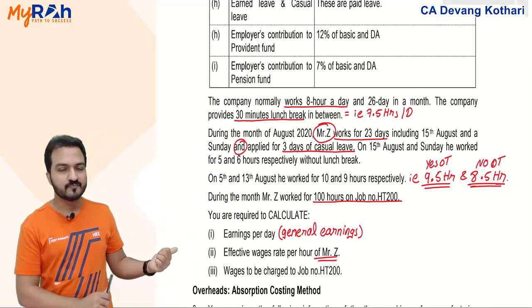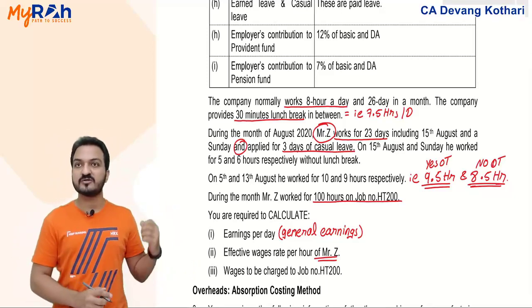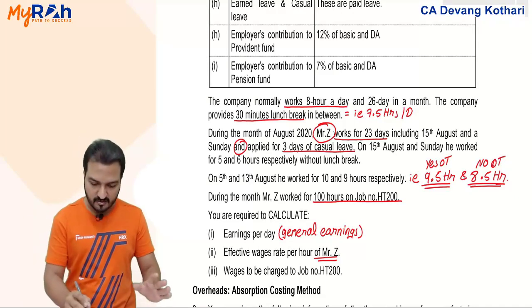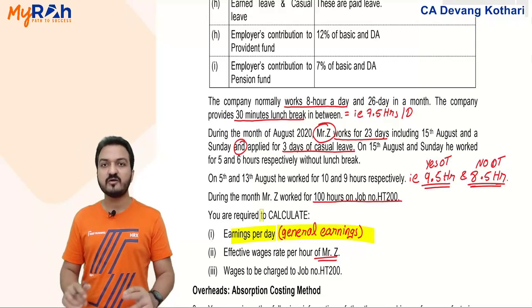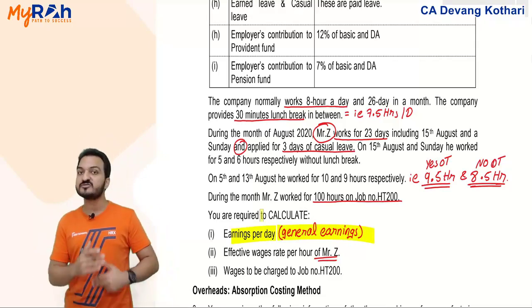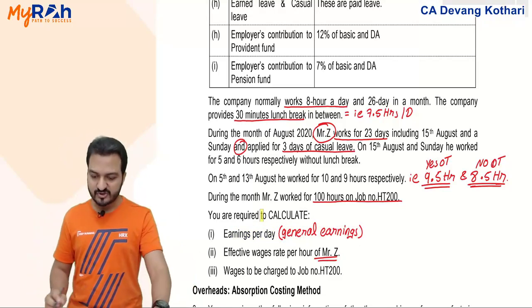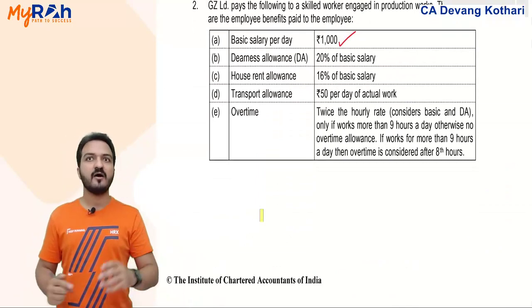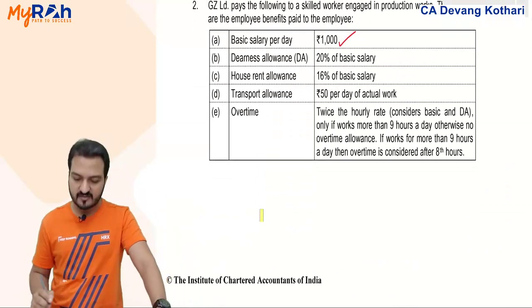Mr. Z has worked overtime. Mr. Z has worked on Sundays and holidays also. But that I will not consider when I calculate general earnings per day. In general, how much do all my employees earn per day is my first question. In fact, that first question I can easily answer from the general data of the question.